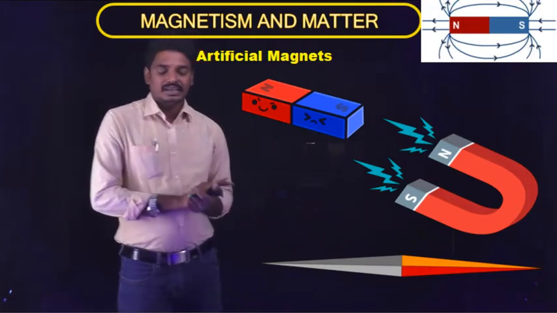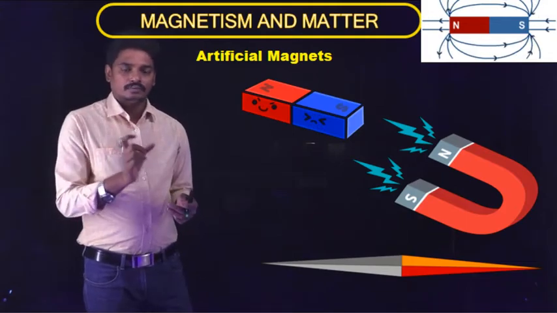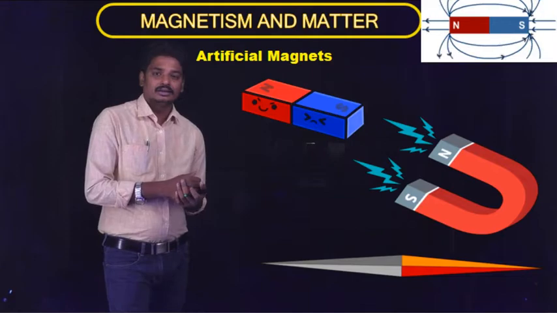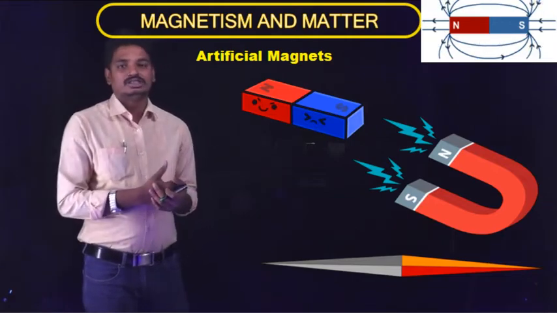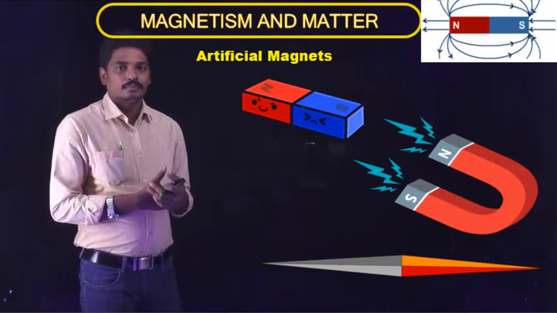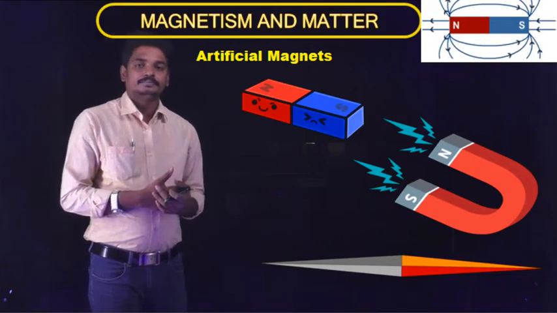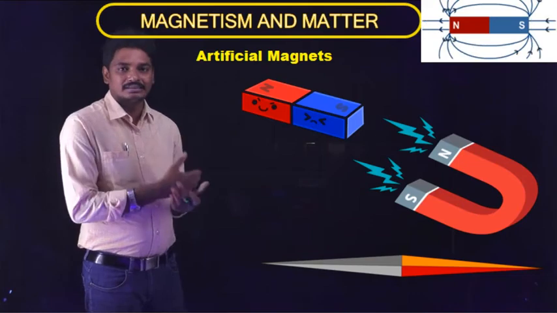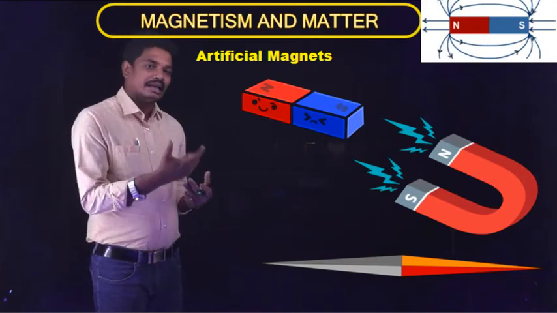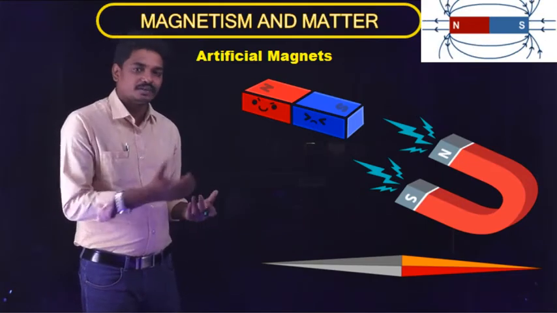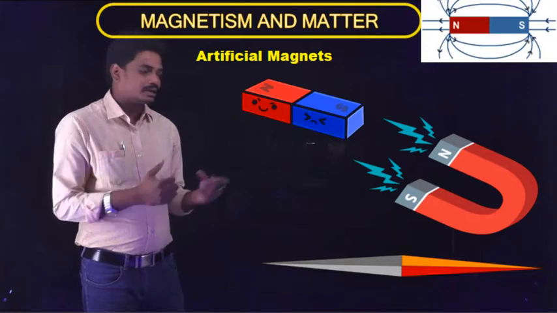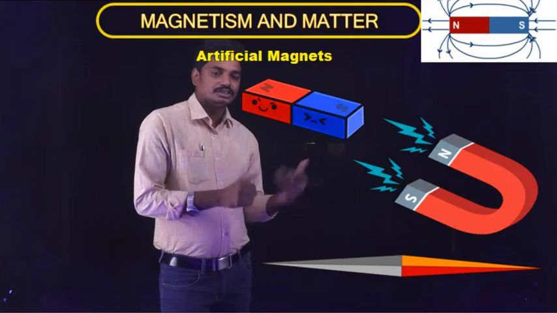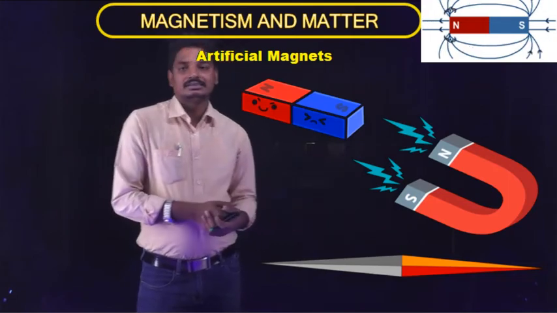So this is the basic introduction of the magnets, which we have studied about: what is a natural magnet and what is meant by magnetism, which is nothing but the study of the properties of the magnet, and how the word magnet came from, what are the natural magnets, what is meant by artificial magnets, and what are the different types of artificial magnets that we will study in our later classes.